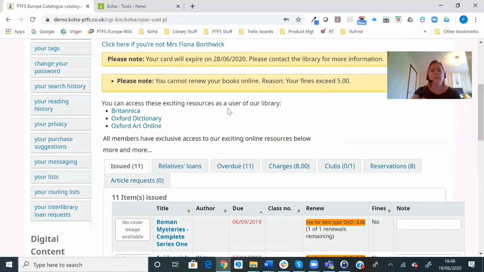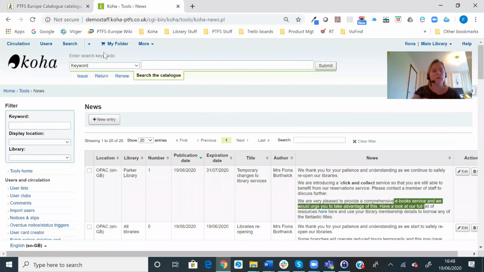Now, obviously, I am logged in and I'm being told that when I'm logged in, I can see this, but I wouldn't see it if I didn't log in. And that's actually configured in a system preference. So if I just go into our Koha administration area,